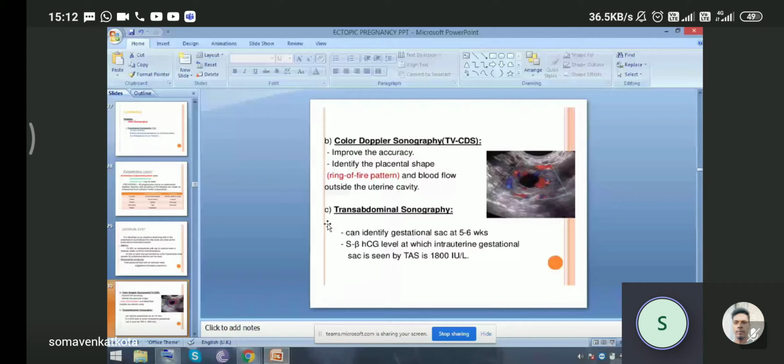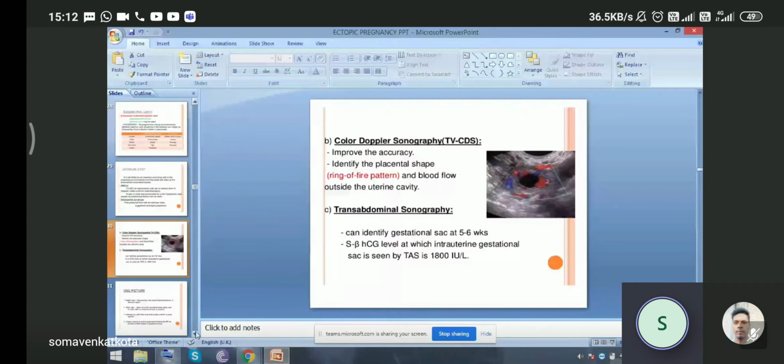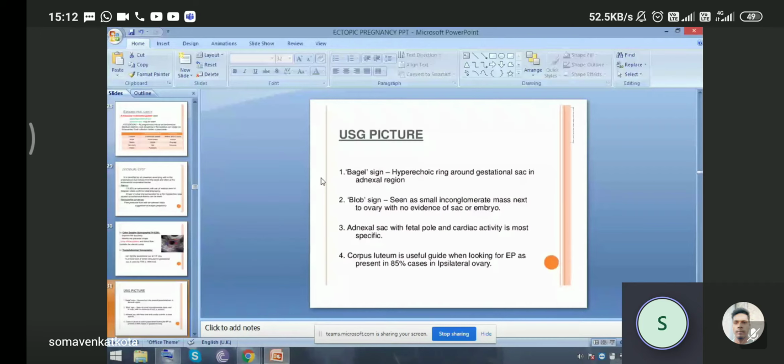So what are the USG pictures? Some signs are very important, like the Bagel sign. There is a hyperechoic ring around the gestational sac in the adnexal region. Then the blob sign is a small inhomogeneous mass next to the ovary with no evidence of sac or embryo. The adnexal sac with fetal pole and cardiac activity is most specific.